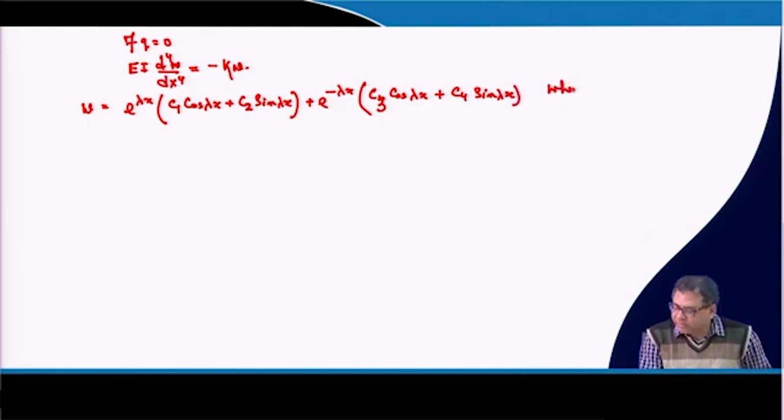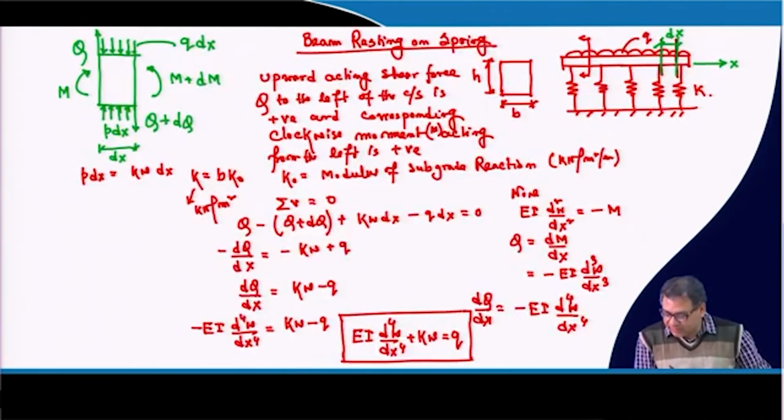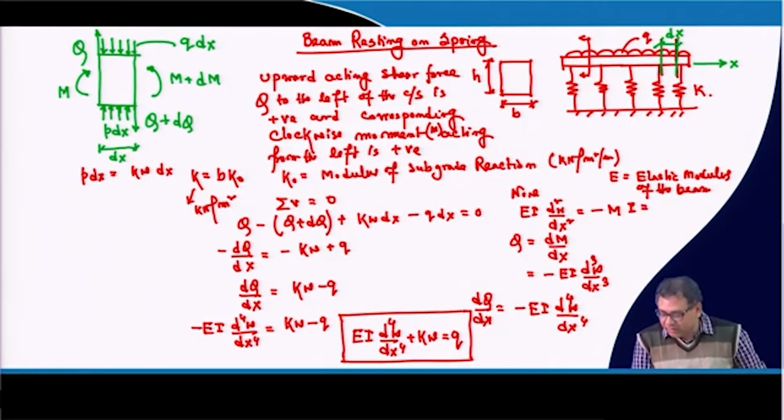Where lambda is equal to the fourth root of k by 4 EI. What is EI? As I mentioned in the previous lecture, EI is the flexural rigidity of the beam. Here E is the elastic modulus of the beam material, and I is the moment of inertia.